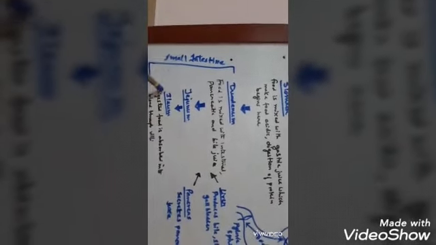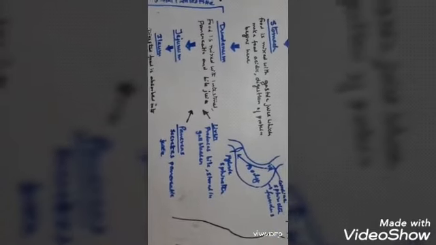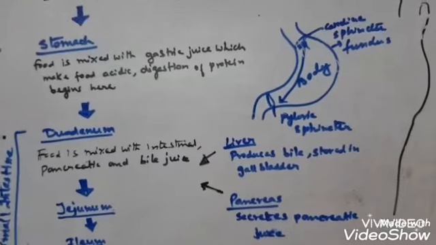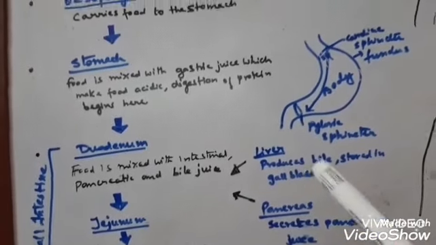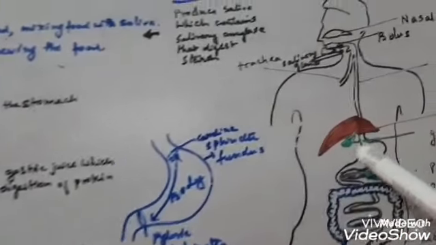of the small intestine. The small intestine is divided into three parts: duodenum, jejunum, ileum. Out of which the duodenum is the smallest part. I told you the dimensions of each of the parts earlier. Next come the jejunum and the ileum. In the duodenum, mainly the mixing of the food with the pancreatic enzymes and the bile juice takes place. The liver produces the bile, which is stored in the gallbladder, and passes to the duodenum.